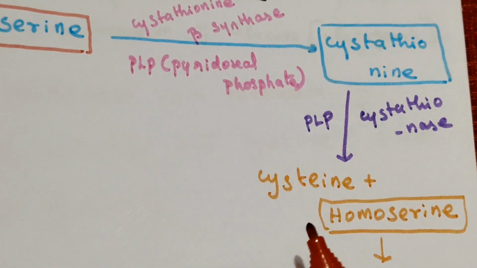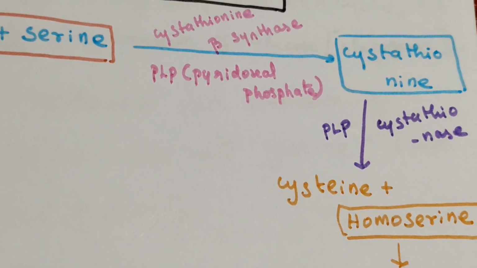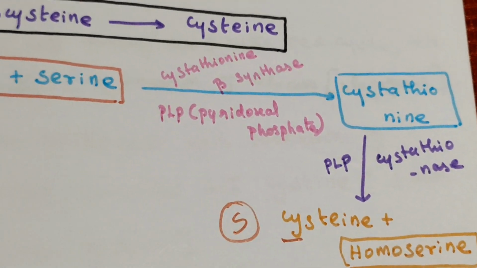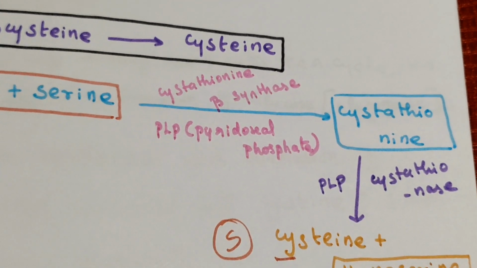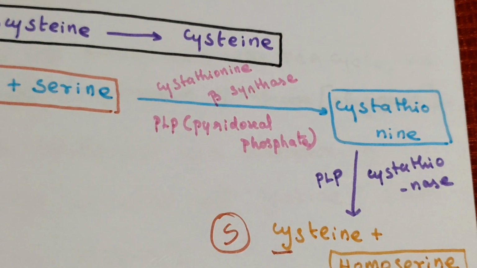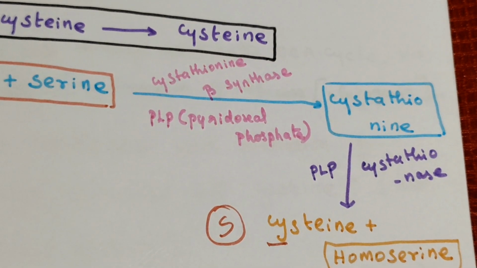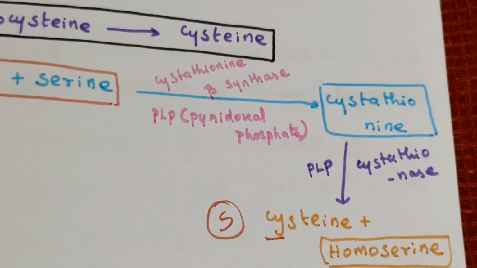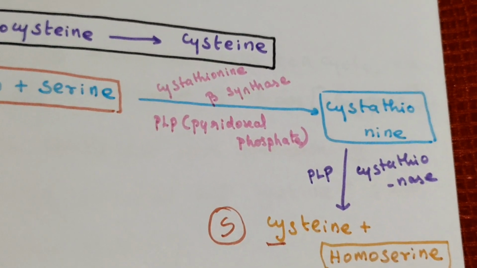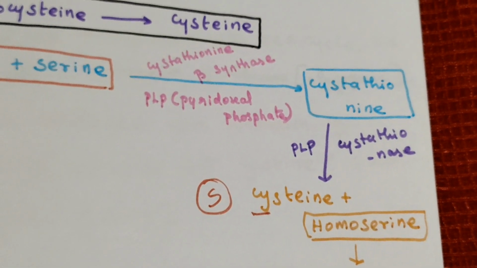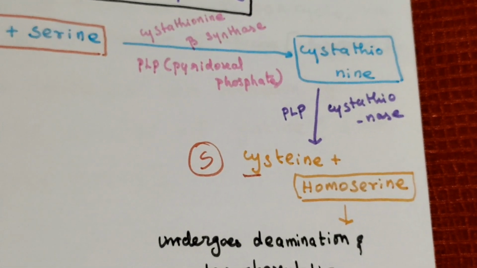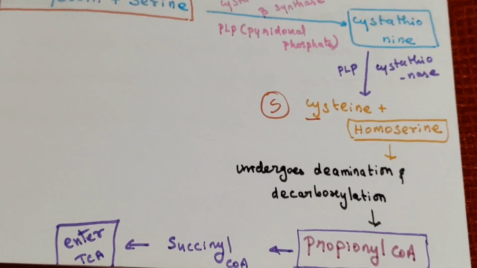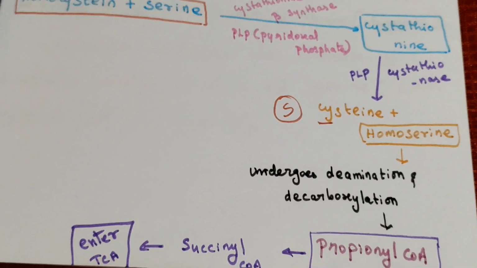Now this cysteine molecule synthesized here has sulfur. This cysteine molecule has sulfur from that methionine and the rest of the molecule from serine. So this is the second step, the rest of the molecule from serine. This cysteine molecule has a sulfur group, sulfur from methionine, rest from serine. This is the second step of methionine metabolism, that is formation of cysteine.